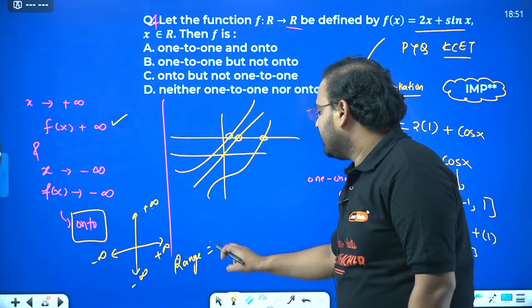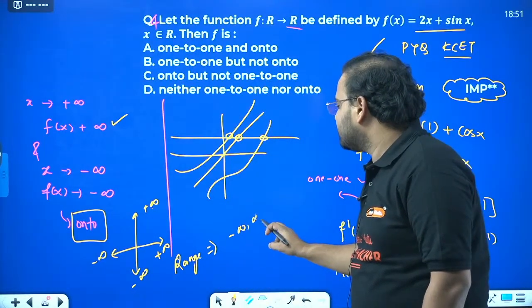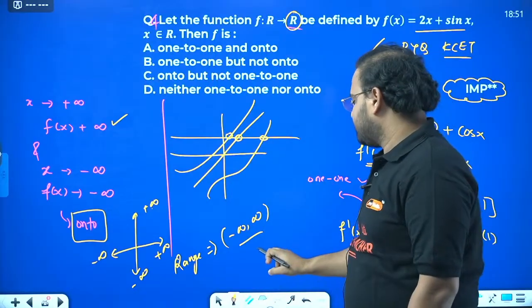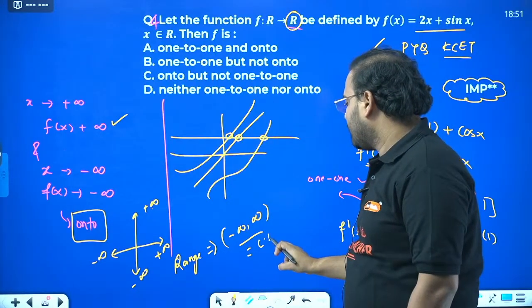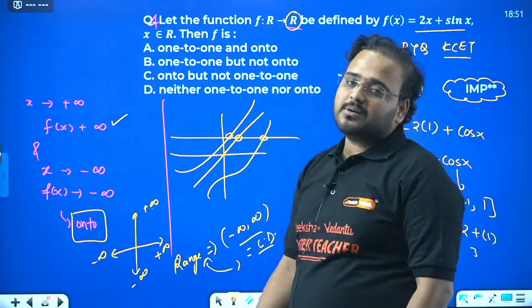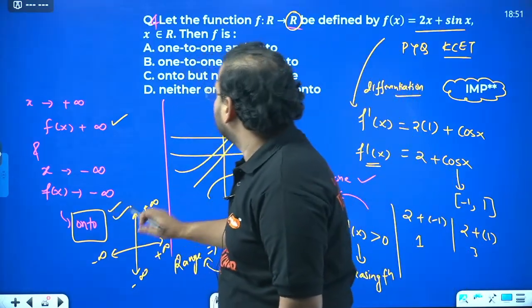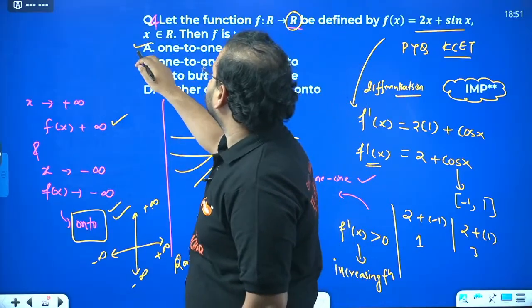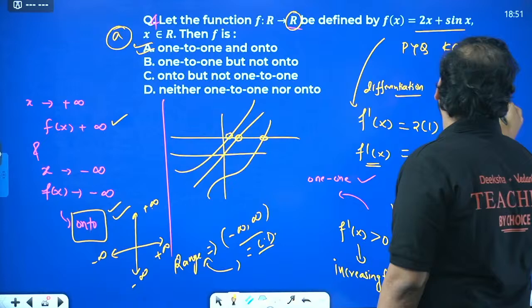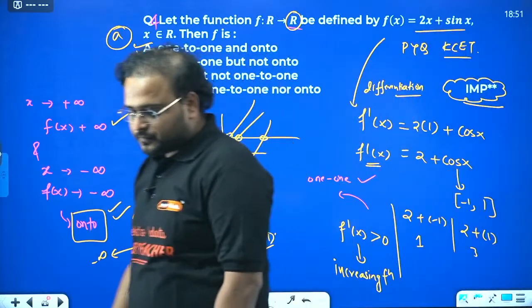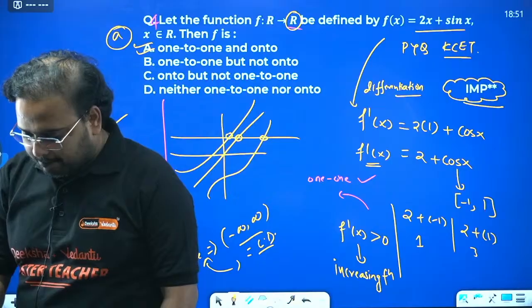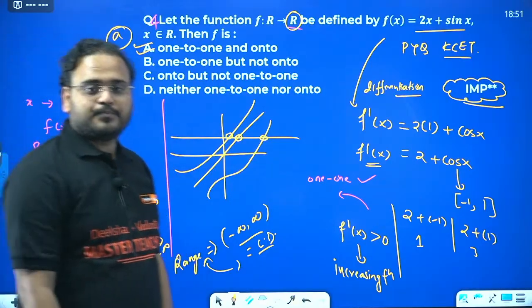Range is minus infinity to plus infinity. This is the same as the real numbers, which is equal to the codomain. And when range and codomain are equal, that becomes an onto function. So the answer is what? That's why I said it is an important question, and it is a KCET PYQ. Clear now? Is this clear now?